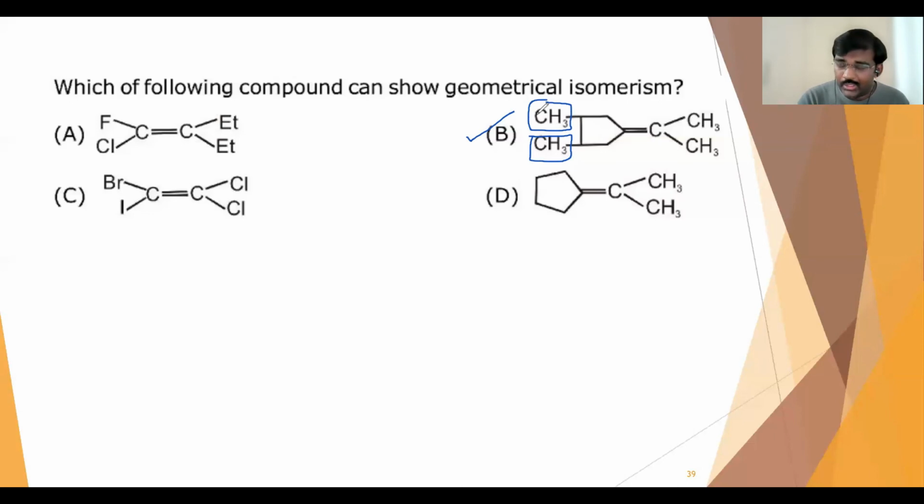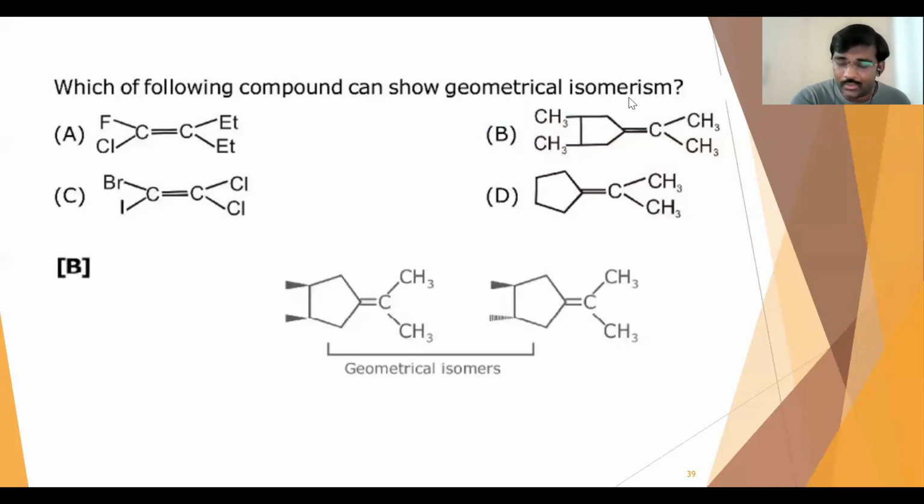Like one is above the plane, the other one below the plane. Likewise, you can attach. So there is a chance because the methyl groups can be in different planes. These two methyl groups on the cyclopentane ring can be in different planes, one above the plane, the other below. So that is why in option B it is possible. In the remaining cases, it is not possible.